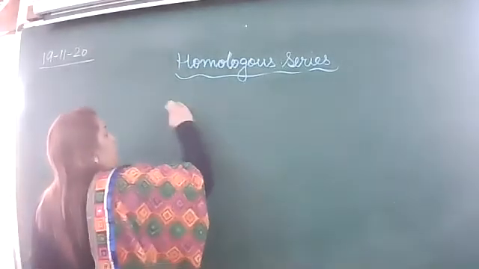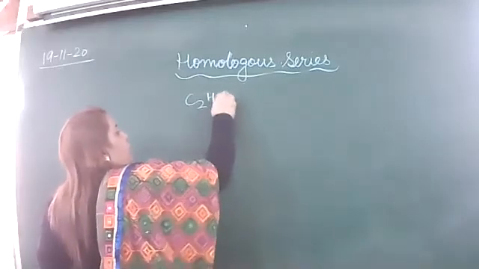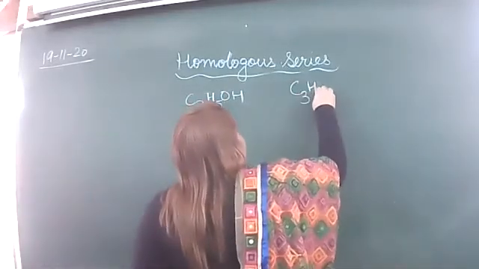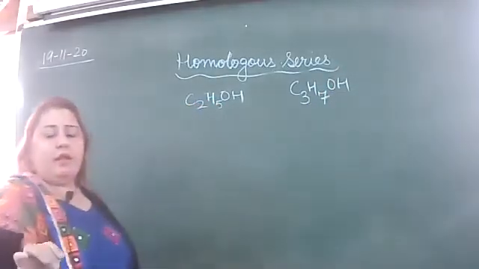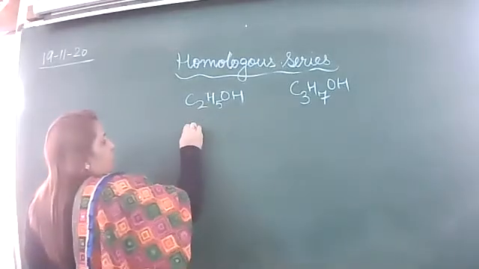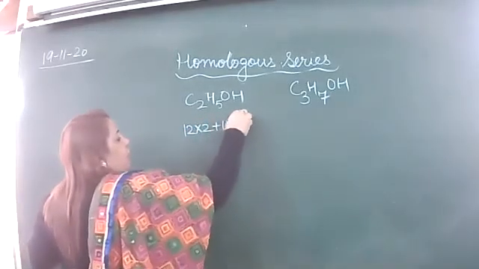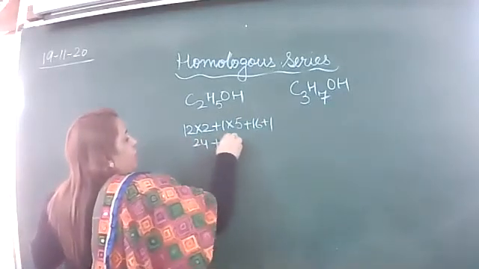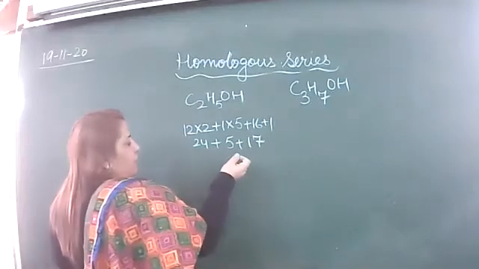I am taking alcohols: C2H5OH and C3H7OH. I had written the alcoholic group. Now let's see: 12 into 2, 1 into 5, plus 16 plus 1, that is 24 plus 5 plus 17. Add it.